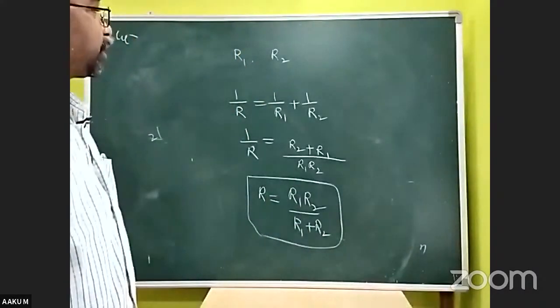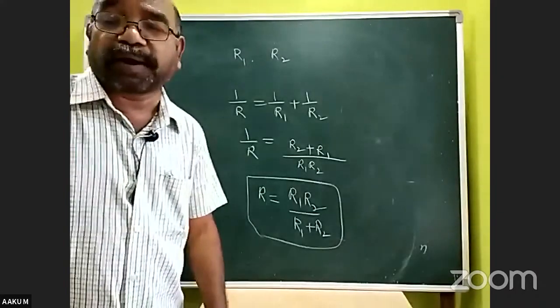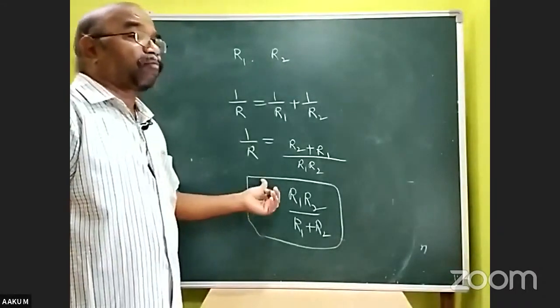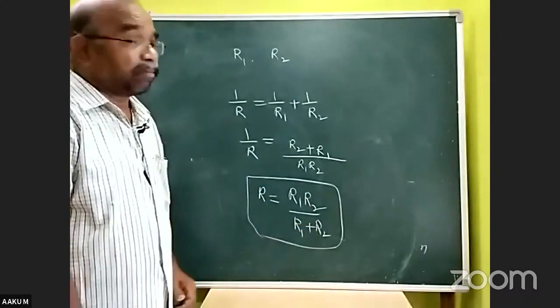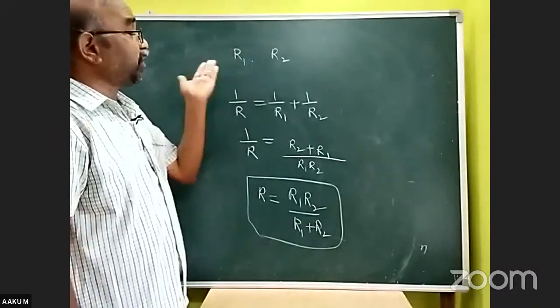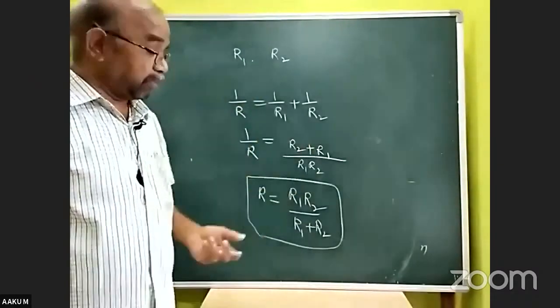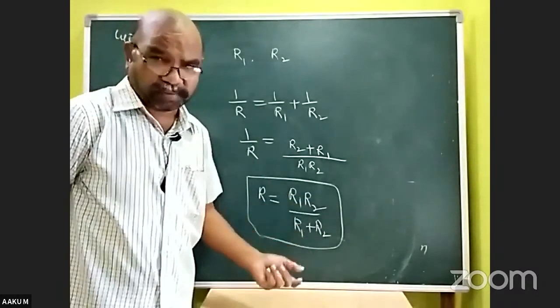If two resistors of resistances R1 ohm, R2 ohm are connected in parallel, the resultant resistance is R1 R2 by R1 plus R2. Once again, two resistors of resistances R1 and R2 ohms are connected in parallel. The resultant resistance is this, a shortcut, a simple formula.